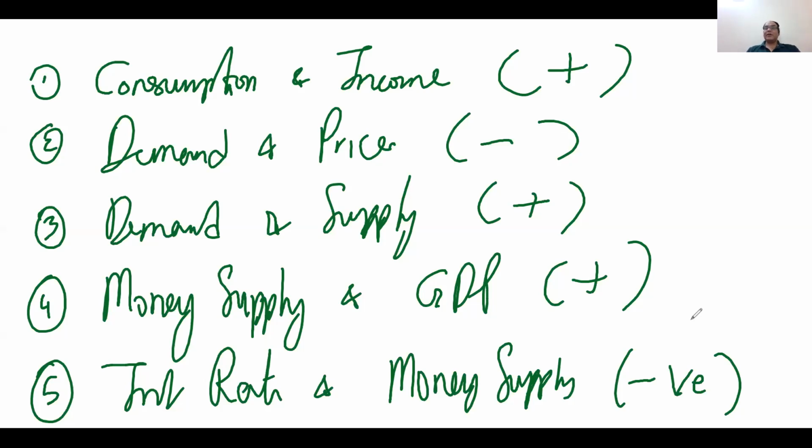Now the question is, how can we measure it? We can guess there is a positive relationship between income and consumption and a negative relationship between demand and price, but how can we measure it? I am now going to tell you the logic of measurement. First of all, we have the x variable and the y variable.